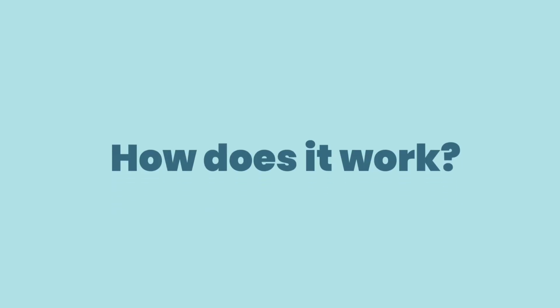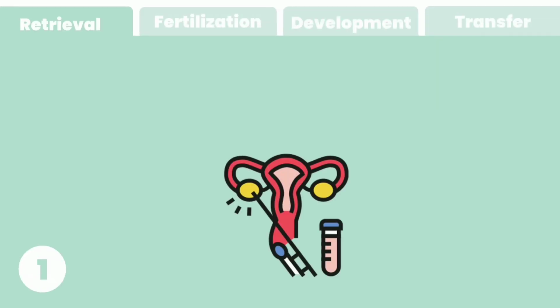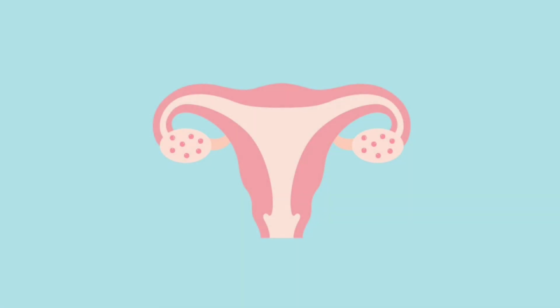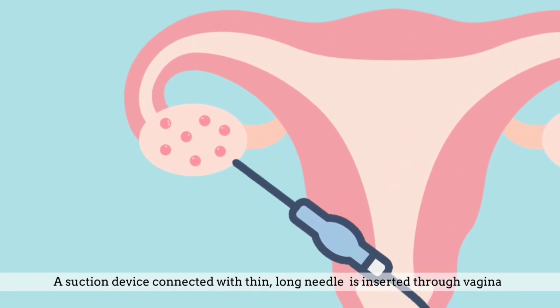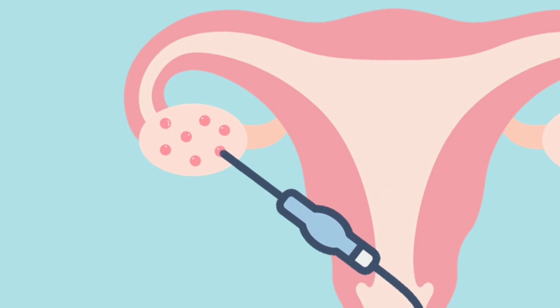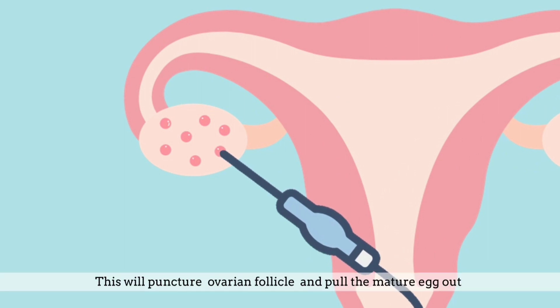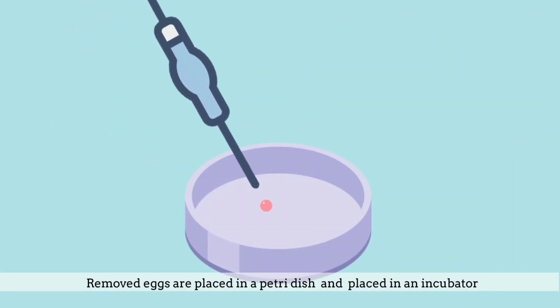So how does it work? Let's take a closer look. Step 1 is oocyte or egg retrieval. Once the eggs are mature, it is time for egg retrieval. During this step, a suction device connected to a long, thin needle is inserted through the vagina. This will puncture the ovarian follicle and pull the mature eggs out. Removed eggs are placed in a petri dish containing a special solution and then placed in an incubator.